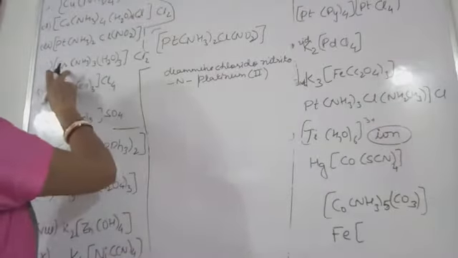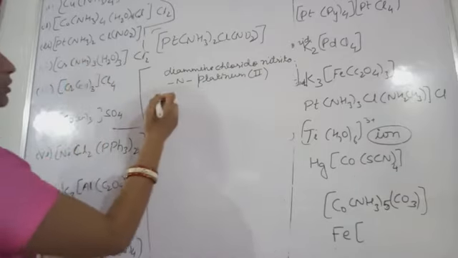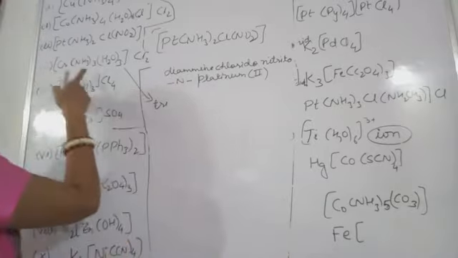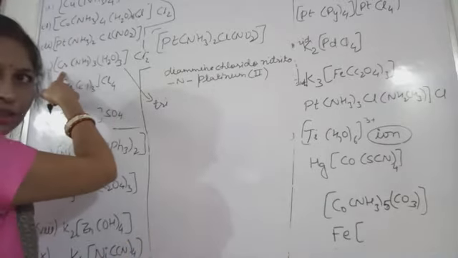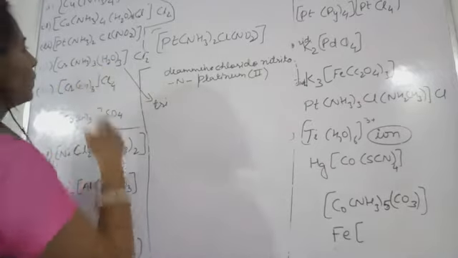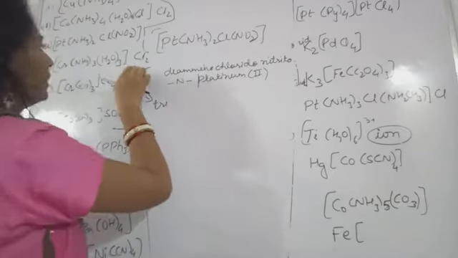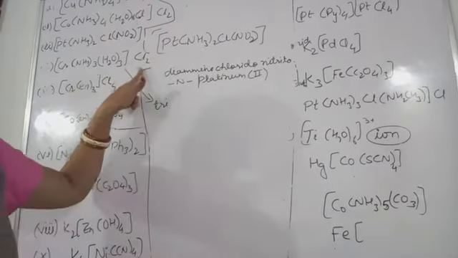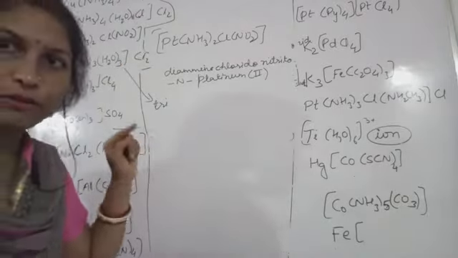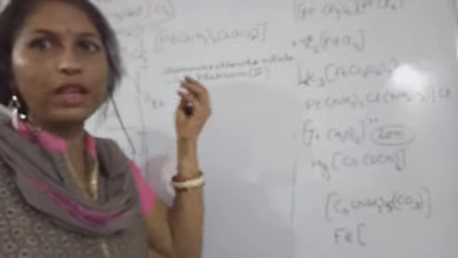Now see here, chromium, then this is triammine. So you also can try this now. It became easier. I hope you can see this chromium, this triammine, and this is aqua. So you start writing like this, and here the anionic counter ion is present, so the complex is cationic, and for a cationic complex the metal will be named as it is, chromium will be called chromium only.